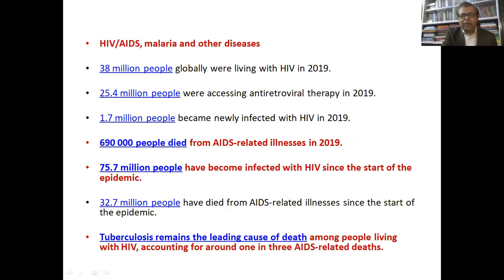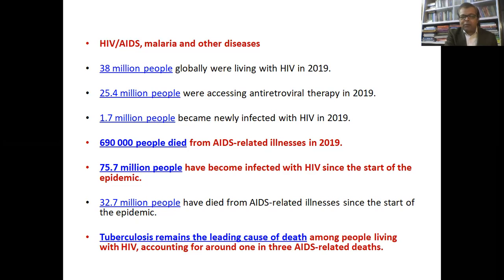Then the HIV, AIDS, malaria, and other disease related facts. 38 million people globally were living with HIV in 2019. And then the world has witnessed 690,000 people dead from AIDS related illness in 2019. So, although we had AIDS related goals in the Millennium Development Goals, we wanted to stop all such deaths, but this is continuing and not in a small quantity, but in a huge quantity.